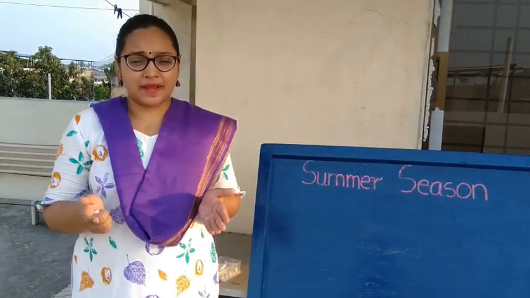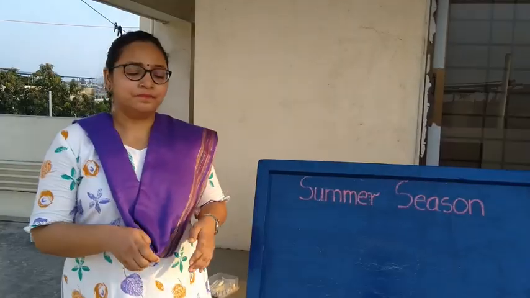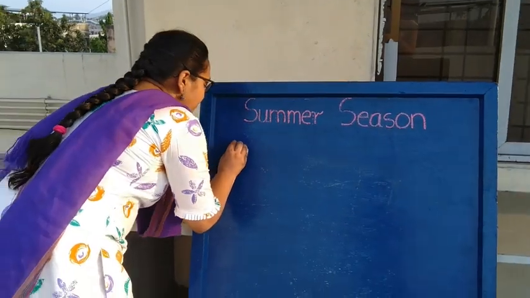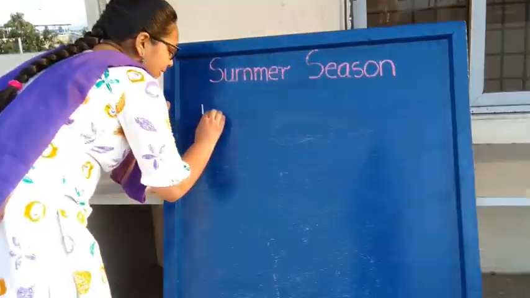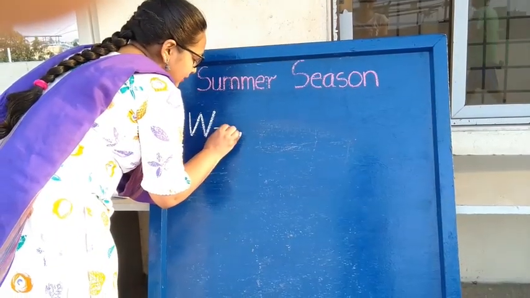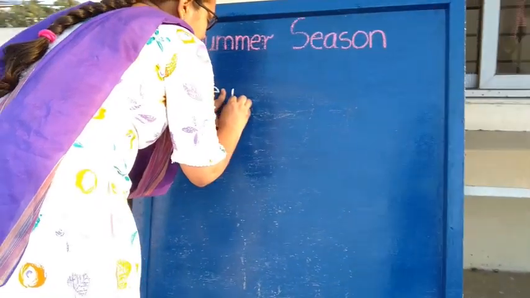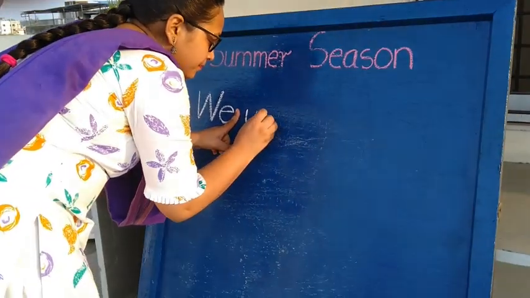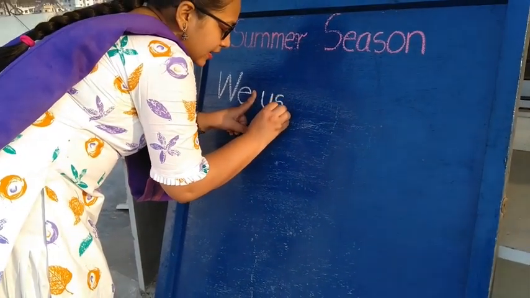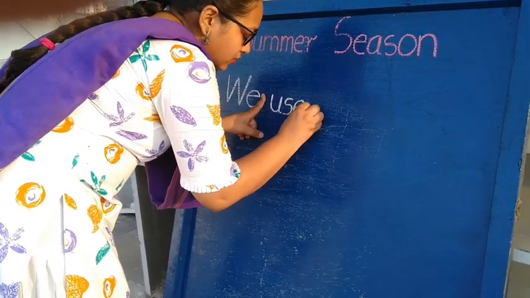Now on the next page, we are going to draw what we use. First line, write capital letter W, script letter E. Leave one finger space, script letter U, script letter S, script letter E, and put two dots.